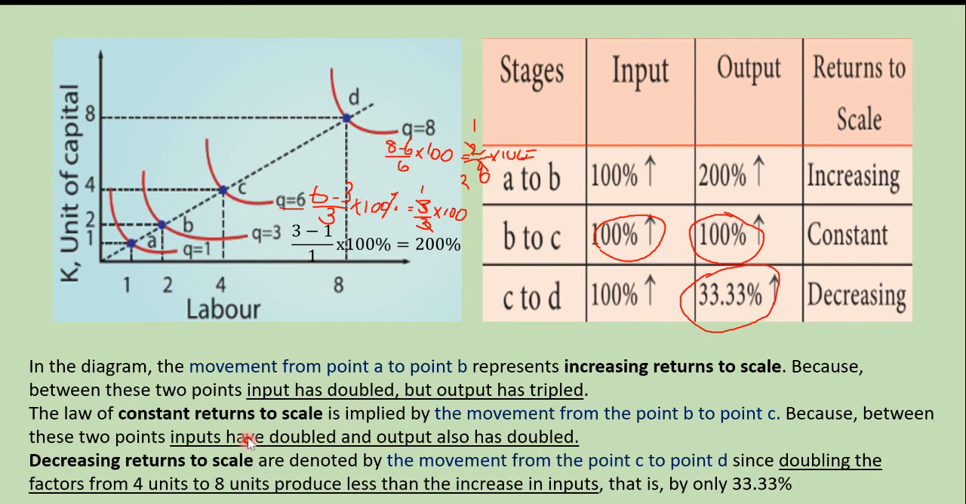It has not doubled. So decreasing returns to scale are denoted by the movement from the point C to D. Since doubling the factors from 4 units to 8 units, the units of factors were increased from 4 units to 8 units, but the production is only 33.33%. So this is called decreasing returns to scale. Hope you understood this, girls. This is the answer for question number 37.